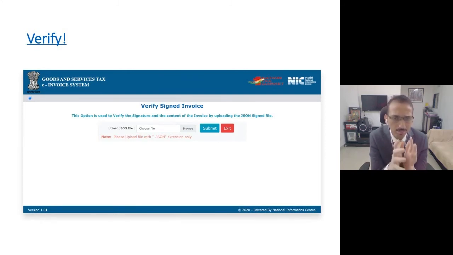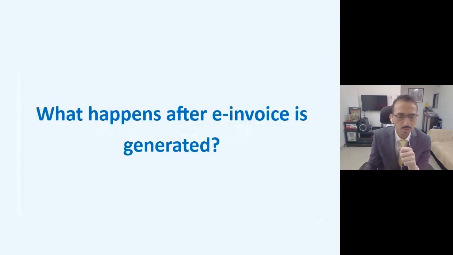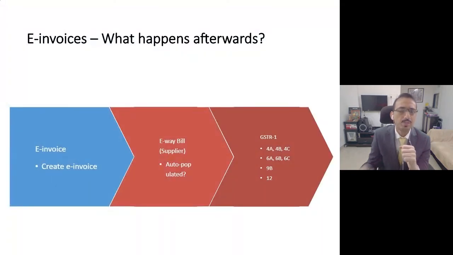Additionally, if your supplier is sending you a JSON file, even by using that JSON file, you can go to the government portal, submit the JSON file, and understand whether it's a valid e-invoice or not. So there are different mechanisms using which you can understand the same.